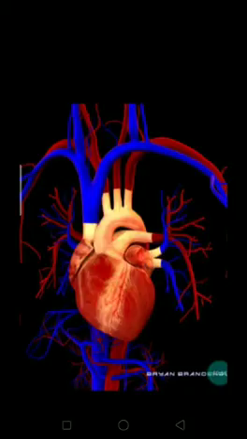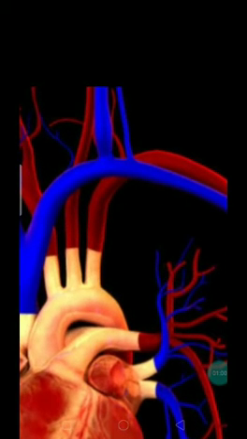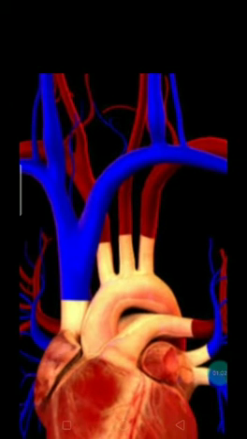So if you come back to the parts of blood vessels, there are three types. What are those? Arteries, veins and capillaries. So here you can see, children, the red color ones. The red color tubes, large tubes, you can see these are your arteries which are going to carry only the oxygenated blood from the heart to all parts of the body, children. And they have the thickest walls. Even though they look thin, they have the thickest walls.